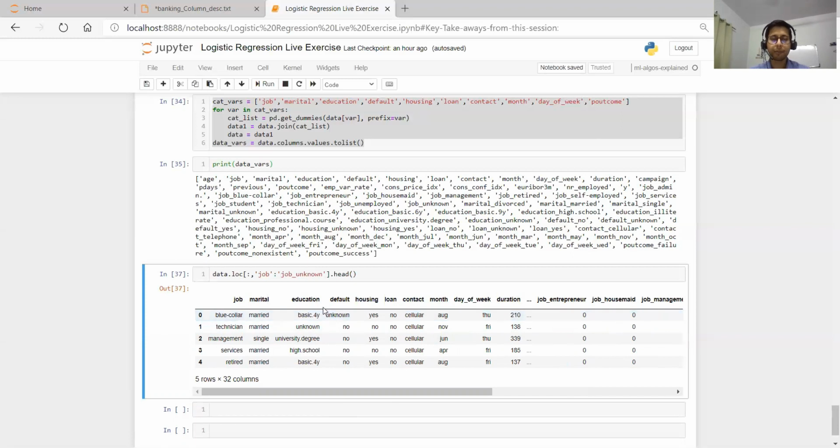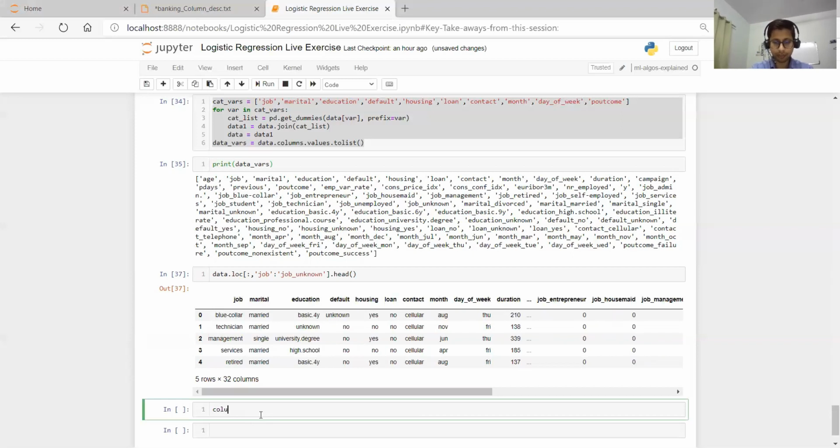But what happens here, we have done the dummification, but still we have this job column. So we don't need these original categories, we need only these, so that we have only 0 1 0 1 0 1. So that's where we need to remove them. So that's what we will do.